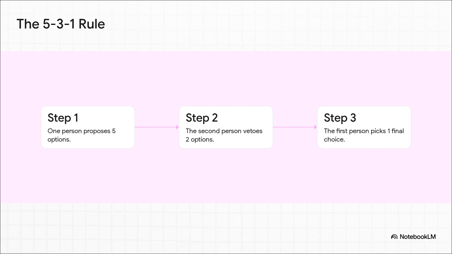And for smaller, everyday frictions, the system relies on the 5-3-1 rule. It is a brilliant, high-velocity heuristic for low-stakes choices. Here's how it works. Step 1. One person proposes 5 options. Step 2. The second person vetoes 2 of those options. Step 3. The first person picks one final choice from the remaining 3. It's just a simple mathematical approach to ensuring both parties have input while completely eliminating that dreaded "I don't know, what do you want to do?" indecision loop we've all been trapped in.